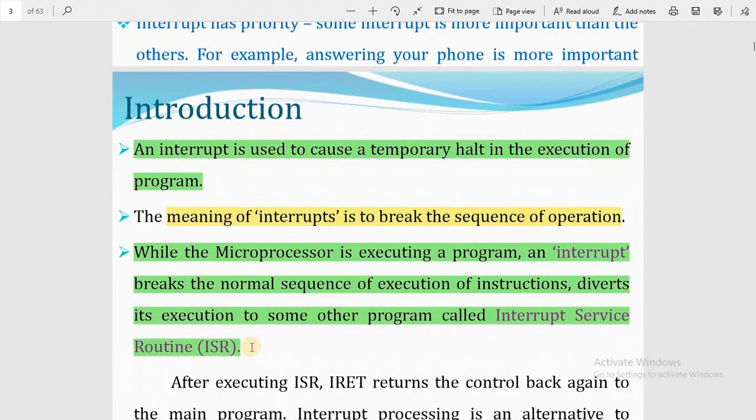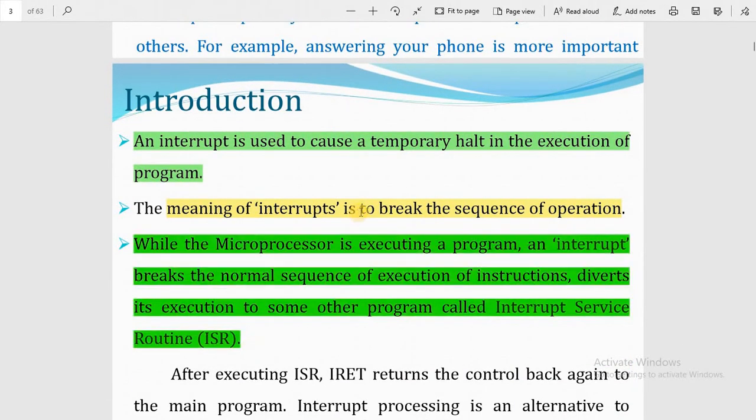In the introduction of the interrupt, we know that it is used to cause a temporary halt in the execution of a program. The normal program routine is halted due to the interrupt. The meaning of interrupt is to break the sequence of operations while the microprocessor is executing a program. After an interrupt breaks the normal sequence of execution of instructions, it diverts execution to some other program called the interrupt service routine, ISR.